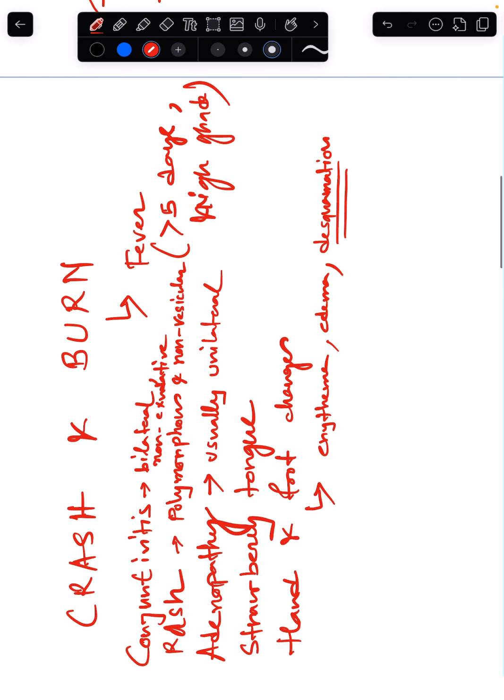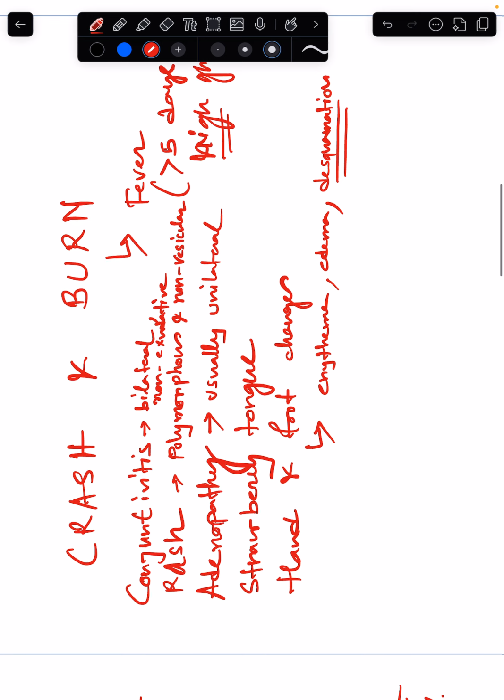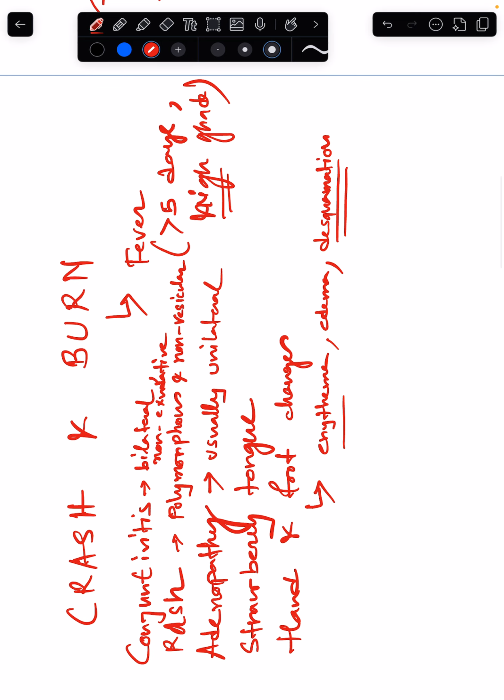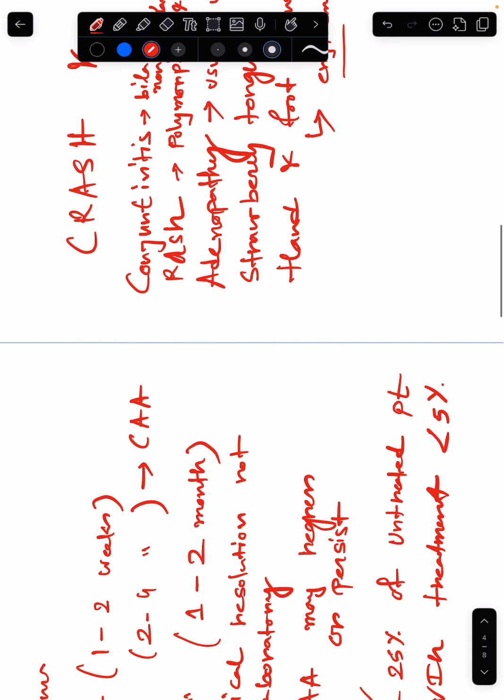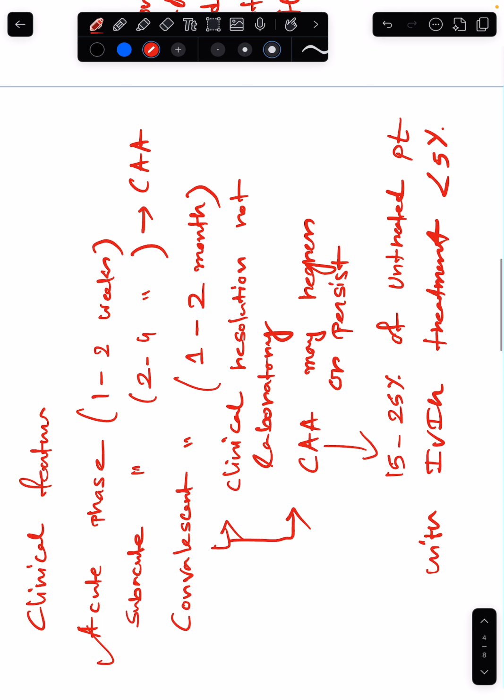And burn is fever. Now, how much fever? It should be more than 5 days, and it should be high grade fever. And what are the hand and foot changes? We see erythema and edema. So there are three phases of it: an acute phase, subacute phase, and convalescent phase.